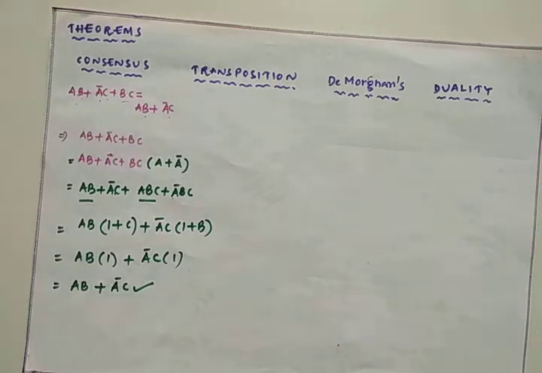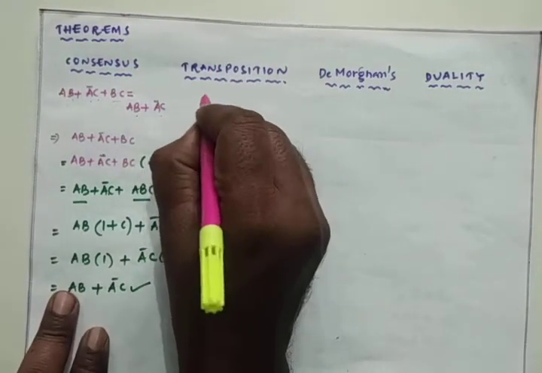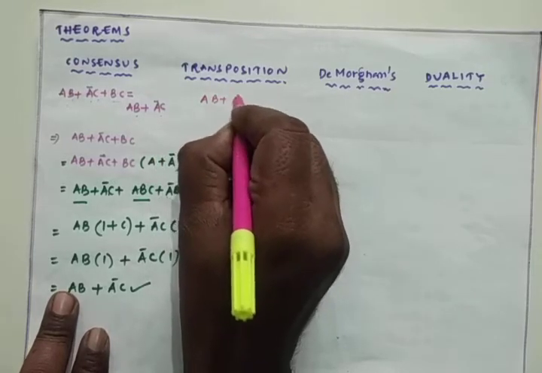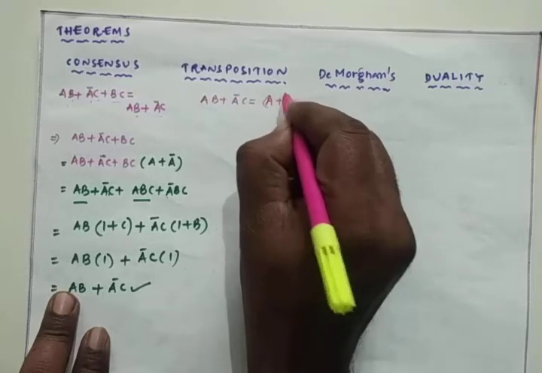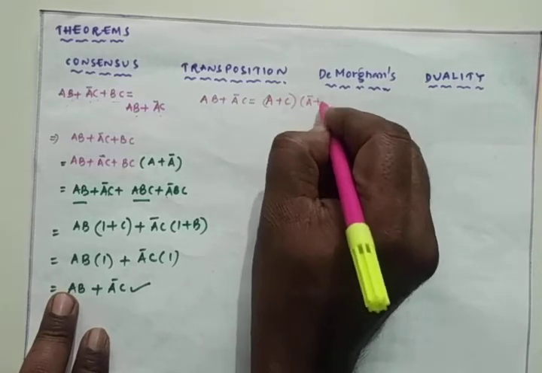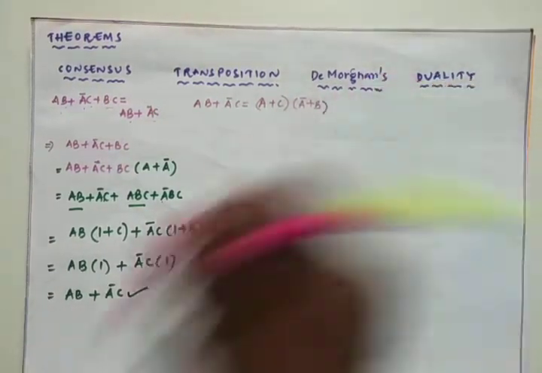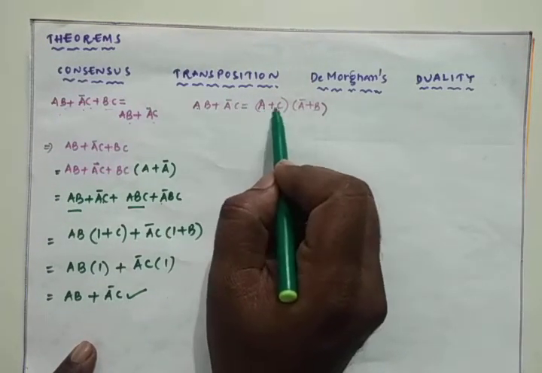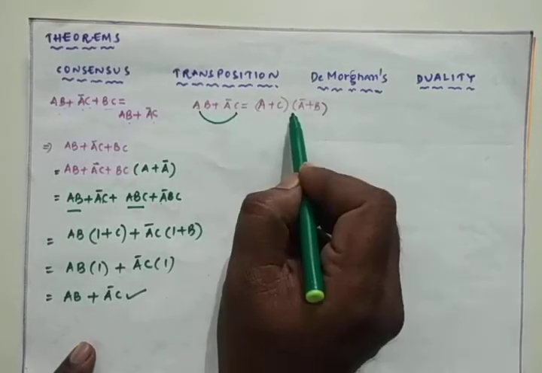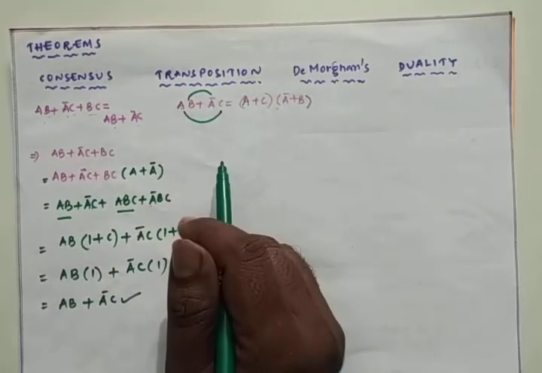Next one we can go with the transposition theorem. The statement is very simple: AB plus A bar C is equal to A plus C into A bar plus B. Here we have AB plus A bar C, so we can write A plus C into A bar plus B. Then we have to prove this one.